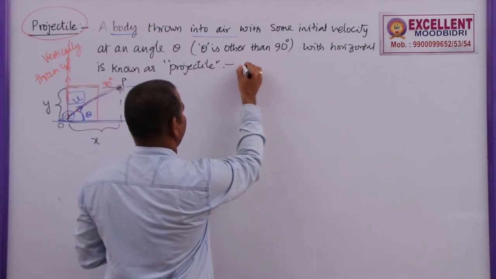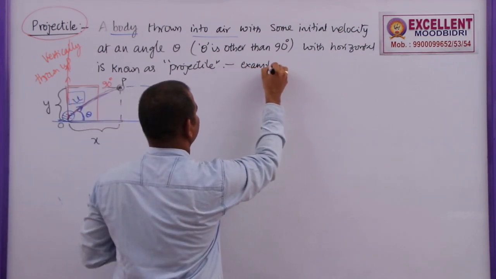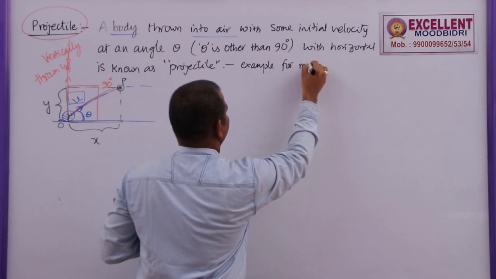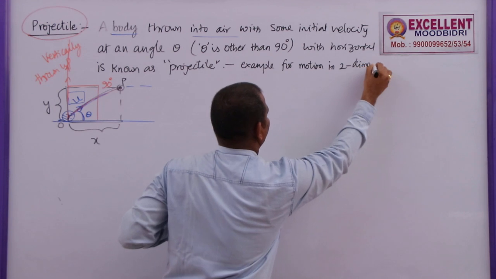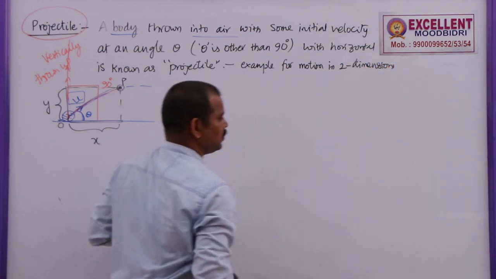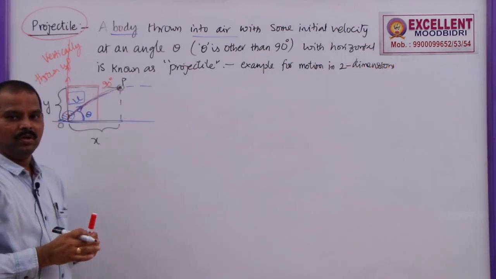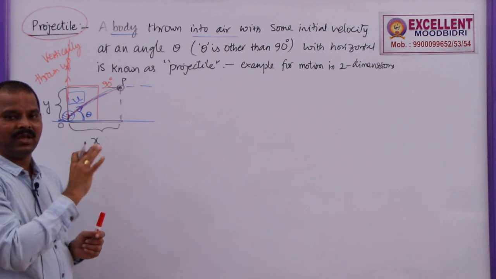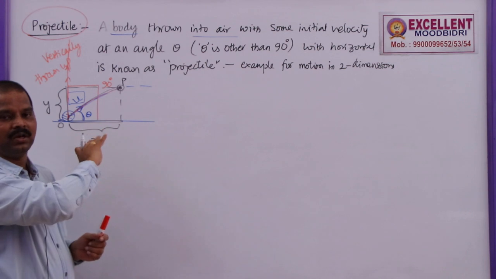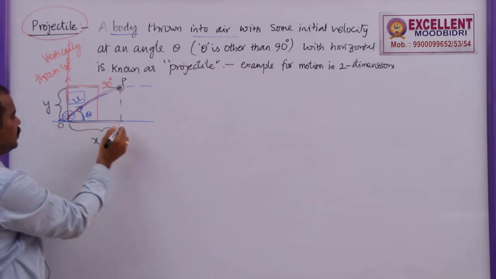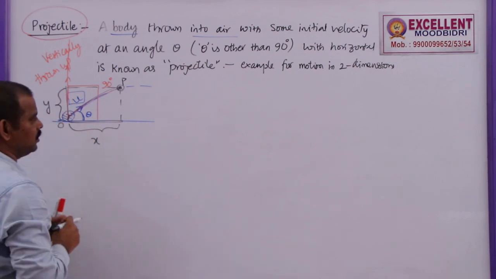So projectile, an example for motion in two dimensions. That means this body will have horizontal velocity as well as vertical velocity, horizontal displacement as well as vertical displacement, horizontal acceleration as well as vertical acceleration.